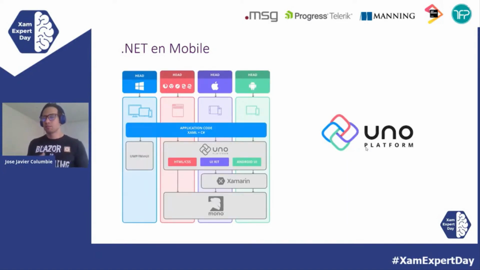And then we have Uno. Uno Platform is another way to do .NET mobile, and it did something really interesting. Instead of using the XAML of Xamarin Forms, which is a different flavor of XAML, it used the XAML of UWP. And, really smartly, they made an interface for dependency object, and with that interface they could map every element to the native element.